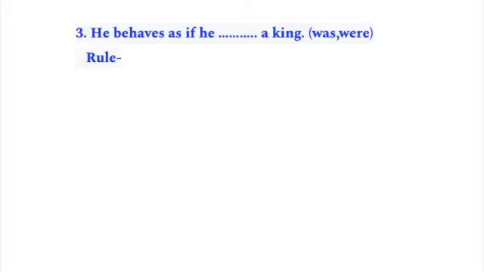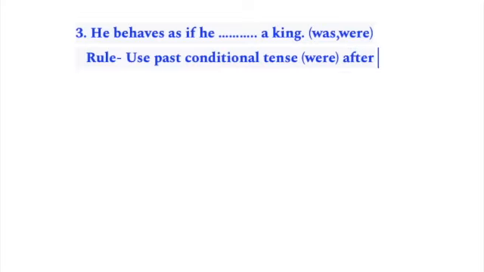Okay, now we use past conditional, because conditional tense, were after if or as.